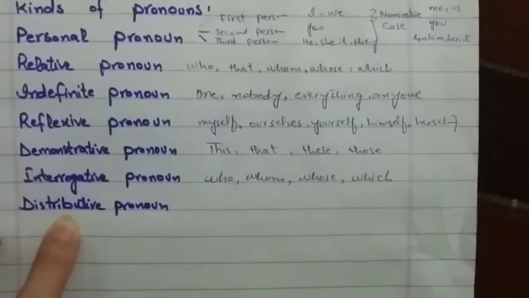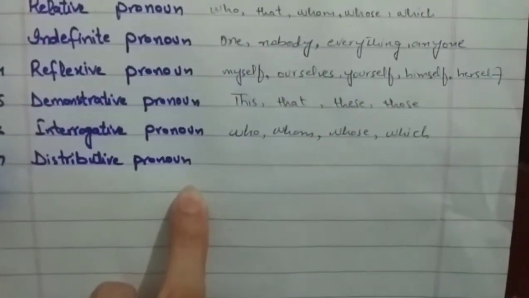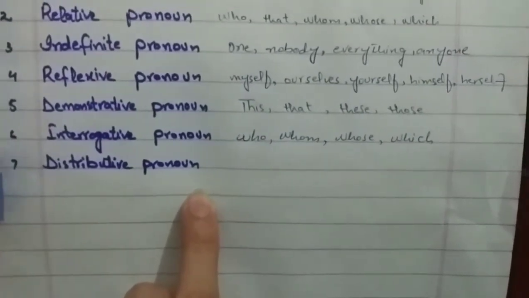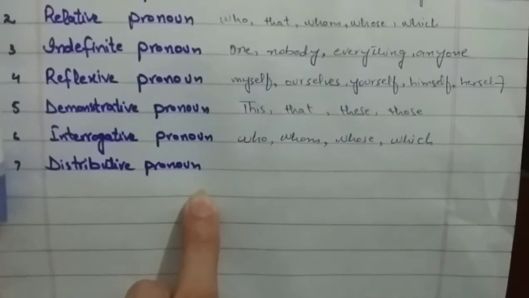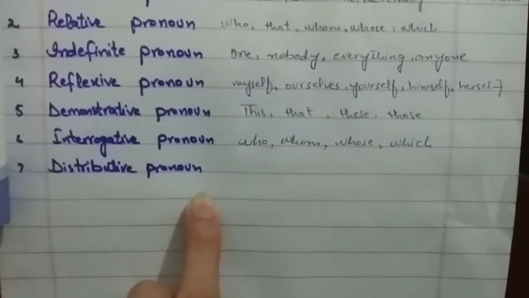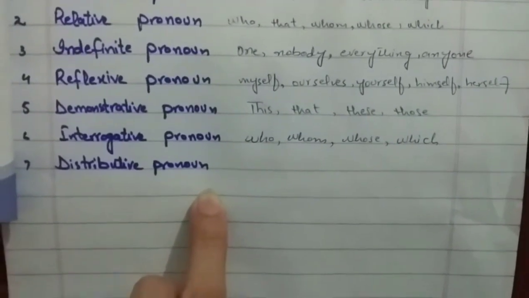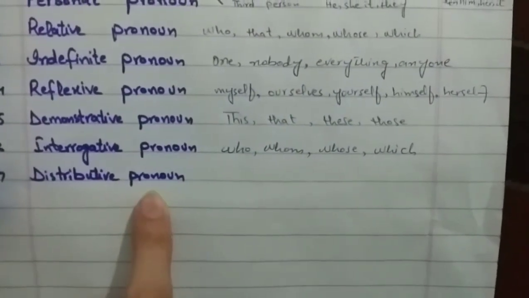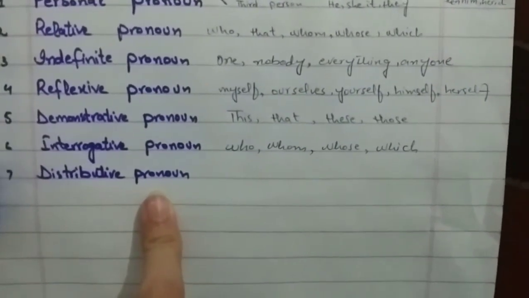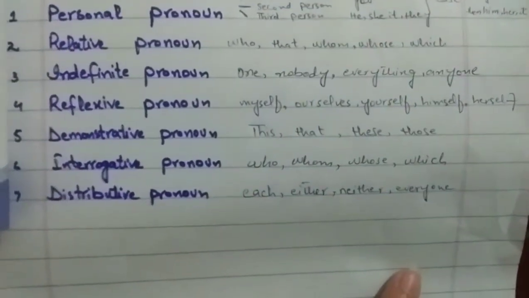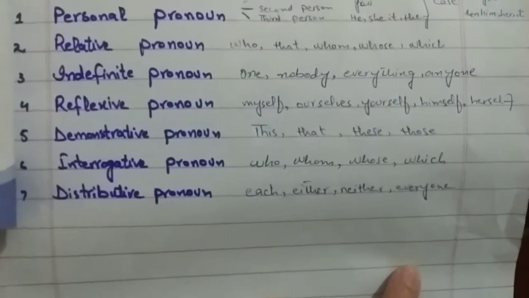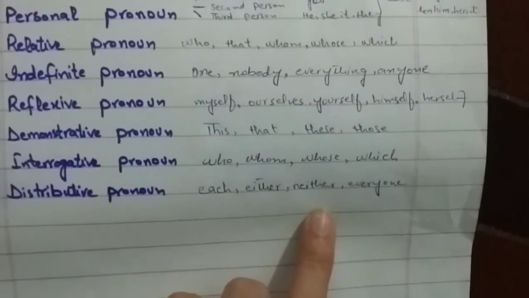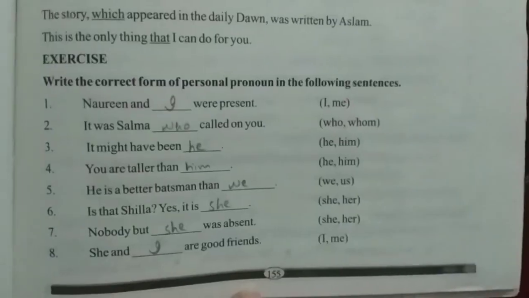Now we have this last, distributive pronoun. The pronouns which refer to persons or things one at a time are called distributive pronoun, or you may say that a distributive pronoun considers members of a group separately rather than collectively. And the examples of distributive pronoun are each, either, neither, everyone, none, any. For example, we may say, you can drink either tea or coffee. The way we have used the word either in the sentence is the example of distributive pronoun.